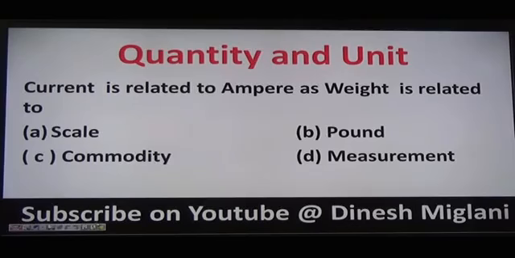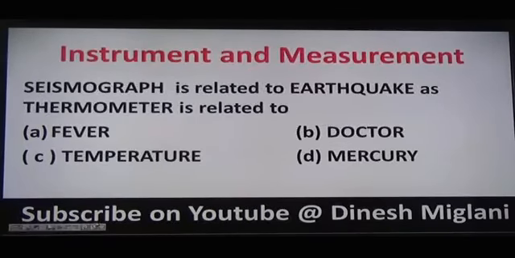Next is quantity and unit. Current is related to ampere. We know that the unit of current is ampere. Current is always measured in ampere. Here the question is, weight is related to what? I know that a unit of weight is pound. So the answer to my question is B. B becomes my answer.